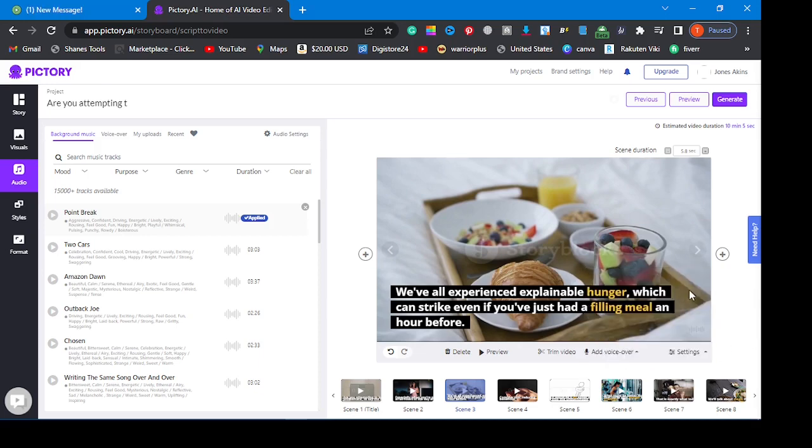I think it's good with that. So once you've done that, guys, just come right here. You see this generate, come right here, this video, just click this. Once you've done that, your video will be ready for download. Just download your video. Anywhere you want to upload your video, just upload it right there and start making the killing.